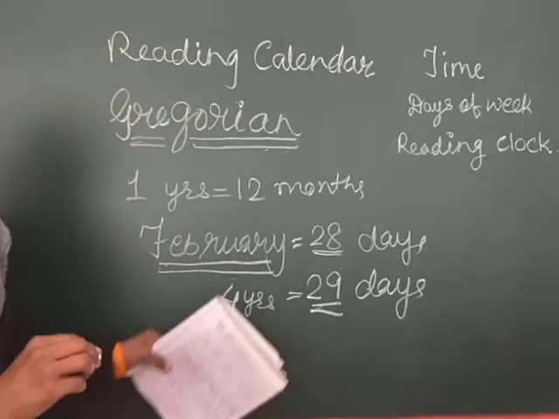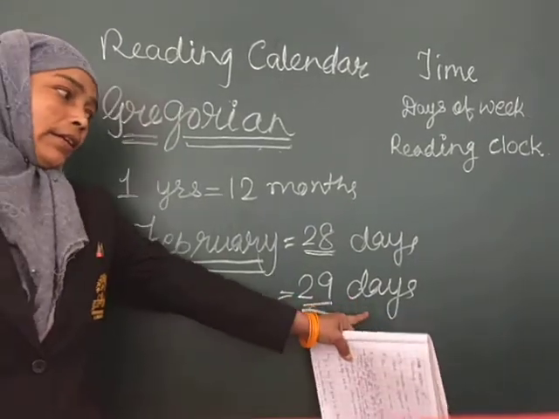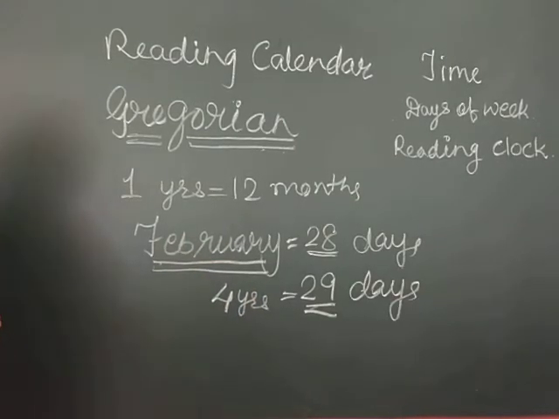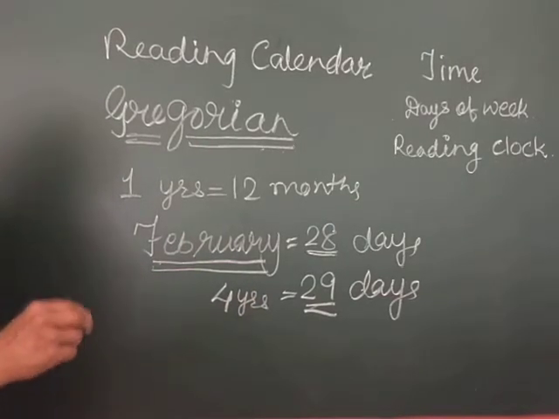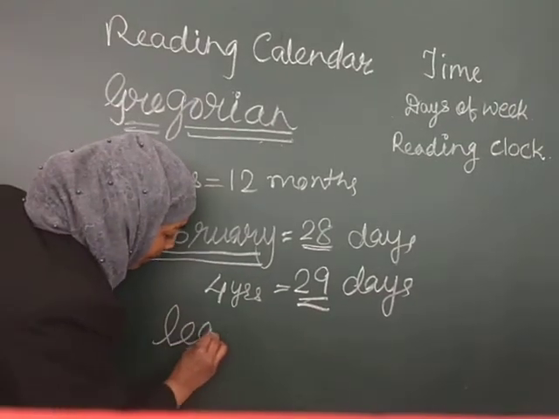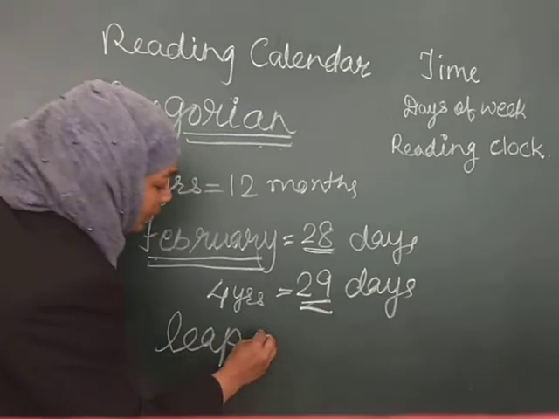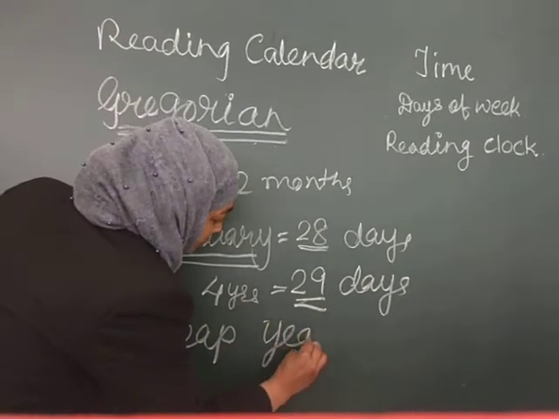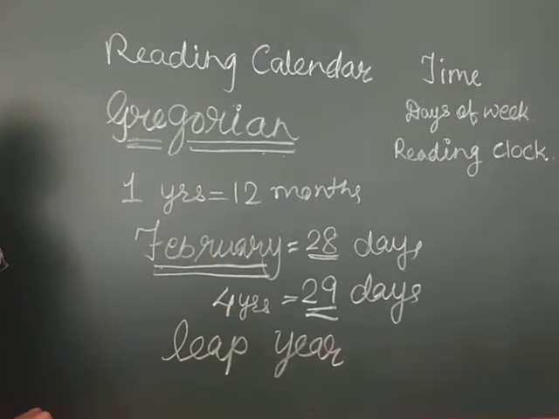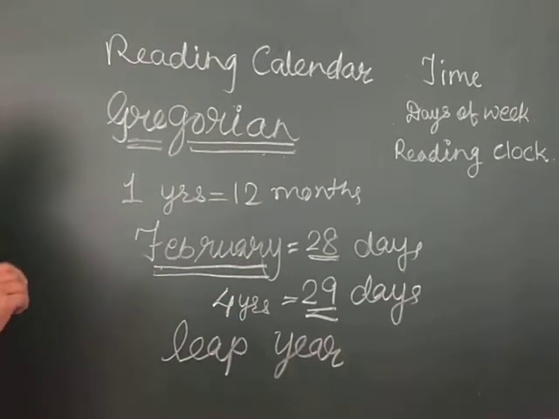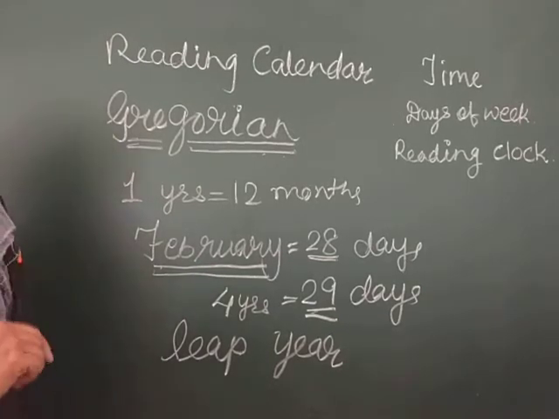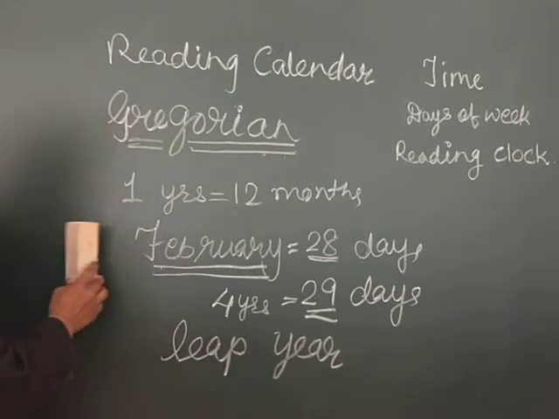That year is called, what do we say? We call it a leap, L-E-A-P year. That year is called a leap year. So, why are there 29 days after every 4 years? We will see that. Okay.